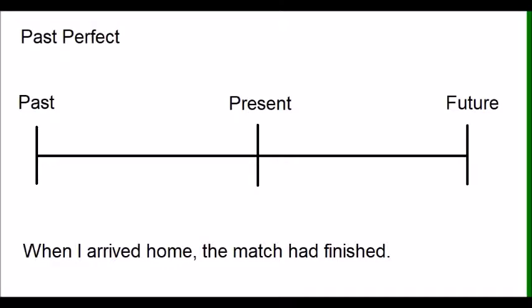Okay, so let's say arriving home happened here. Okay, and then we say when I arrived home, the match had finished. So the match had finished before I arrived home. So here, in this situation, we have the past perfect. So when I arrived home over here, the match had finished before I arrived home. So it's the past before this past event, and that's called the past perfect.